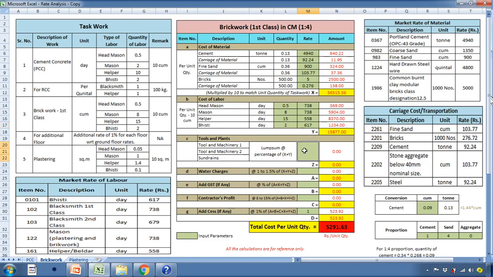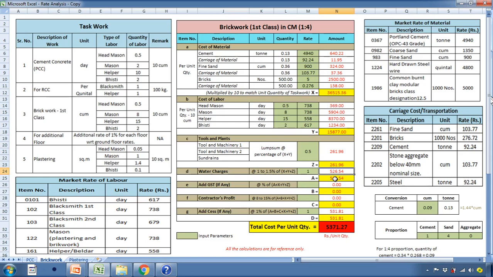Tools and plants is taken at lump sum, which is 0.5 of the cost of labor plus cost of material. So the cost of tools and plant is calculated as 261.96 rupees. Water charges varies from 1 to 1.5%. Here we would take the water charges at 1% of cost of material plus cost of labor plus cost of tools and plant. So the water charges is calculated as